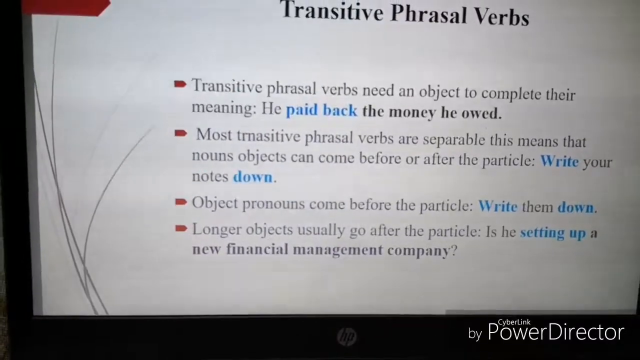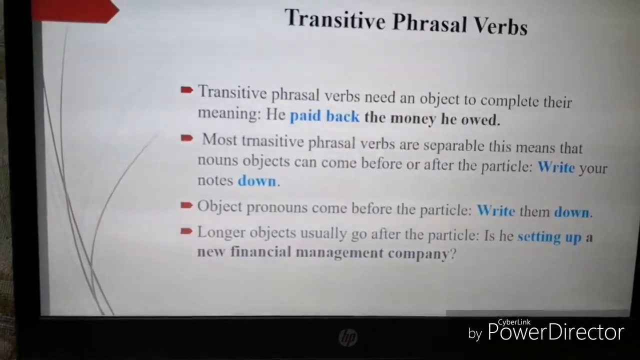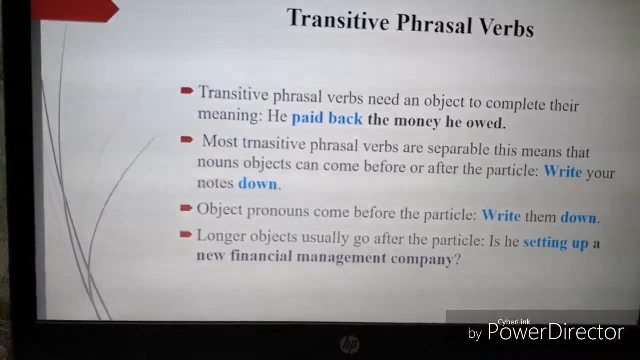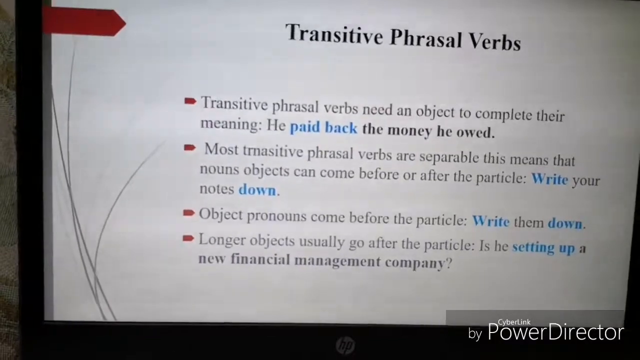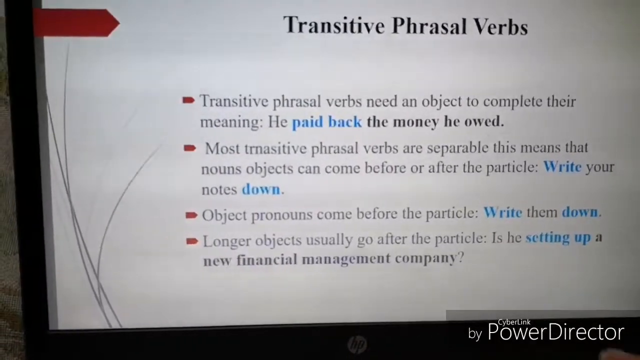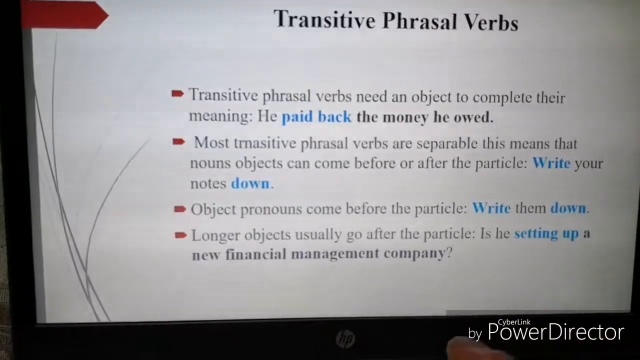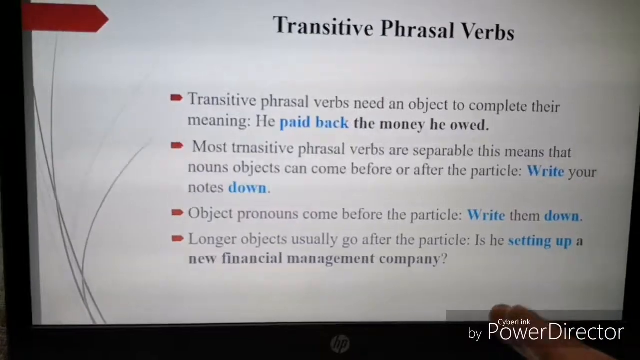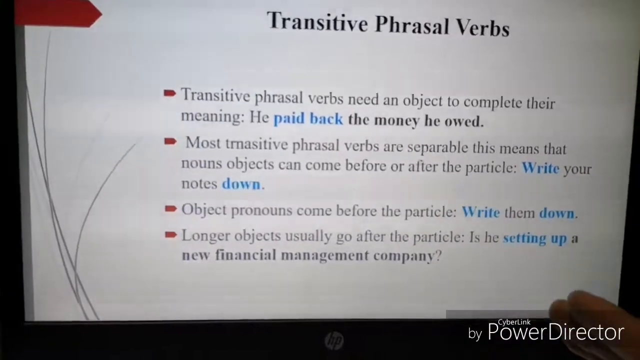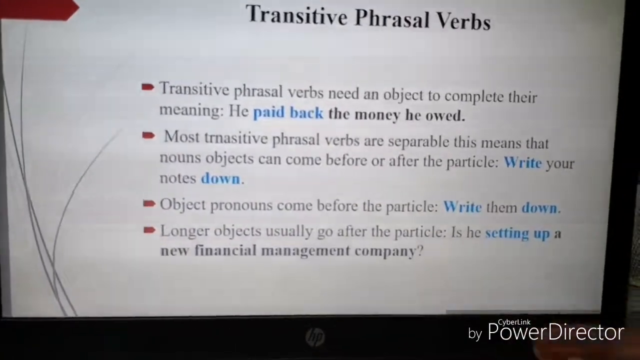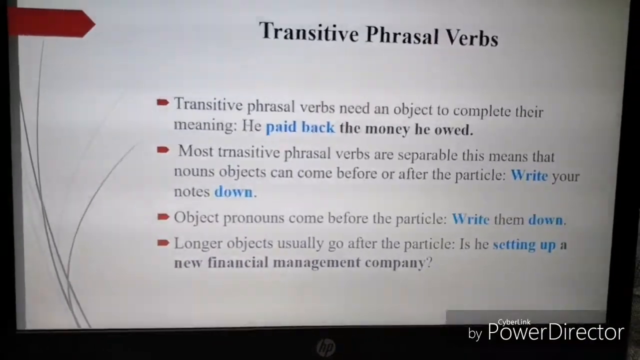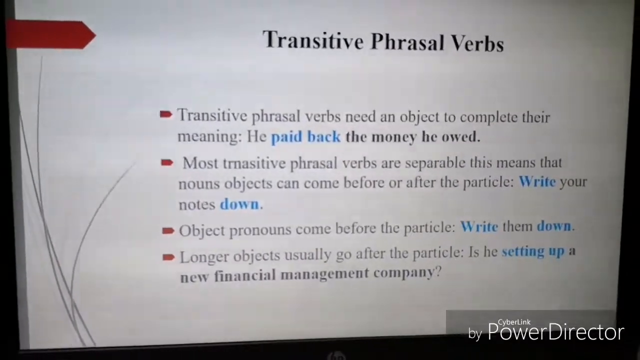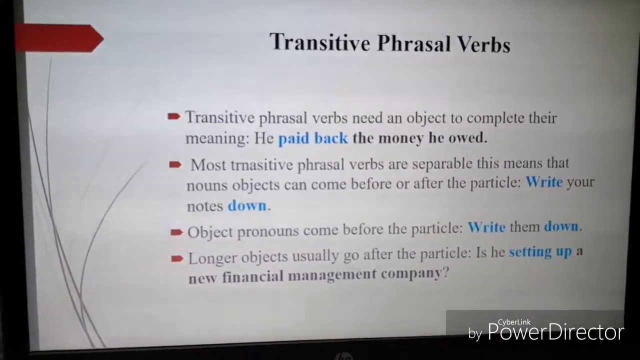Longer objects usually go after the particle. When we have a longer object, you shouldn't separate the phrasal verb. For example, is he setting up a new financial management company? You could say is he setting a new financial management company up, but it's a little tricky, and maybe the person you are talking to might forget what you are trying to refer to. So it's better to say is he setting up a new financial management company.